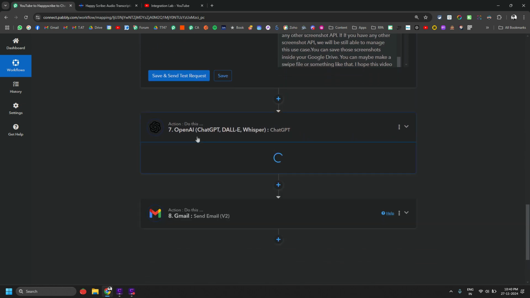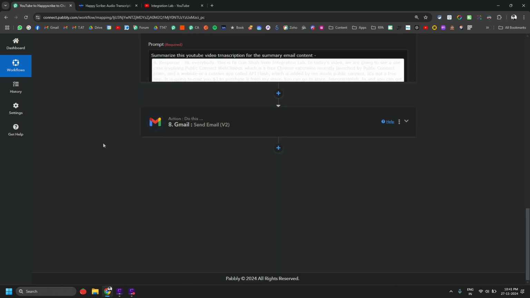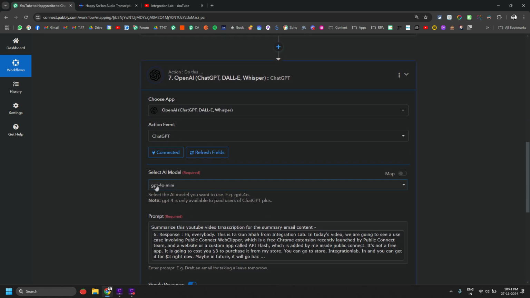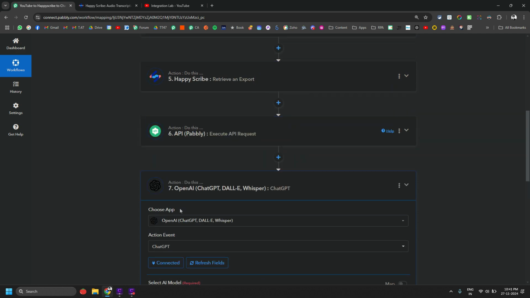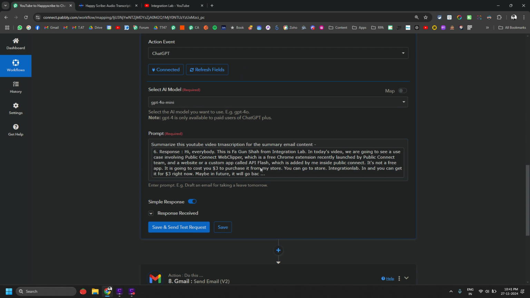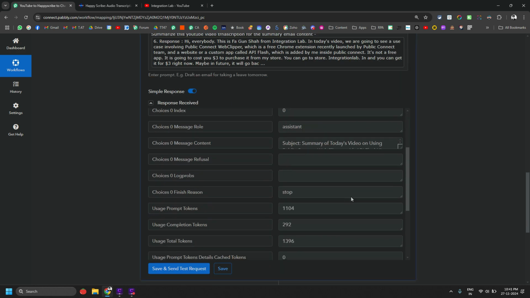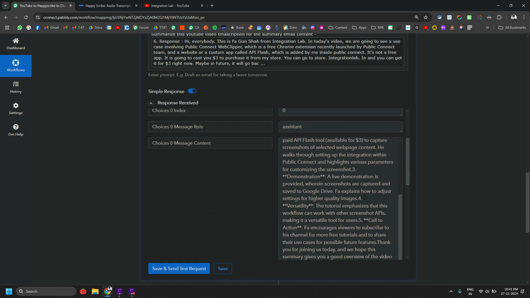Okay, now once you receive that transcript, you can set up your ChatGPT prompt with whatever model you like, or whatever is the best model with the best cost for your use case. You should select that and provide a proper prompt. Also map the response of this GET API call in the OpenAI step like this, and that will basically give you a summary, something like this.